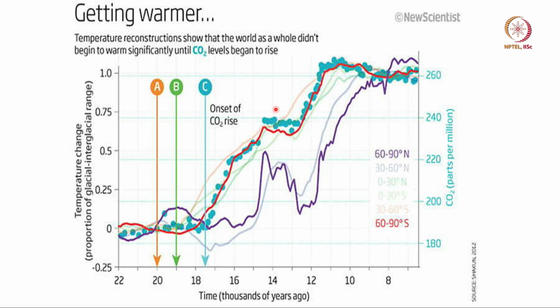Okay? Ocean has a large thermal inertia, so it does not show the kind of fluctuations that you see over the northern hemisphere polar region. Okay? So this shows the clear difference between the temperature variation in the southern hemisphere and northern hemisphere. Okay?